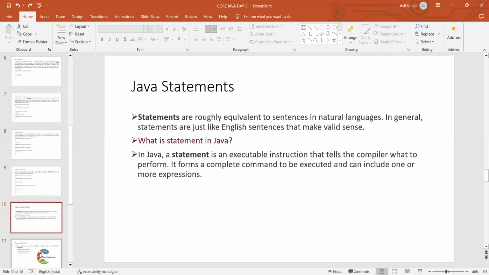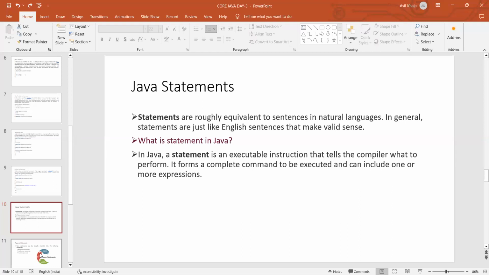Now, what is a statement in Java? A statement is an executable instruction that tells the compiler what to perform.